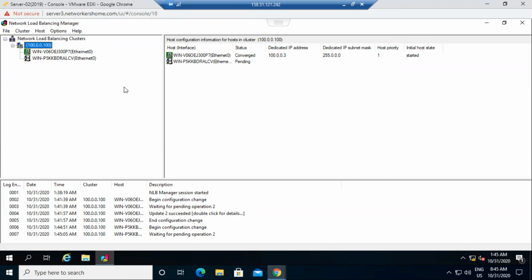It takes some time. It shows pending in the status, and when it's converged, it tells you.